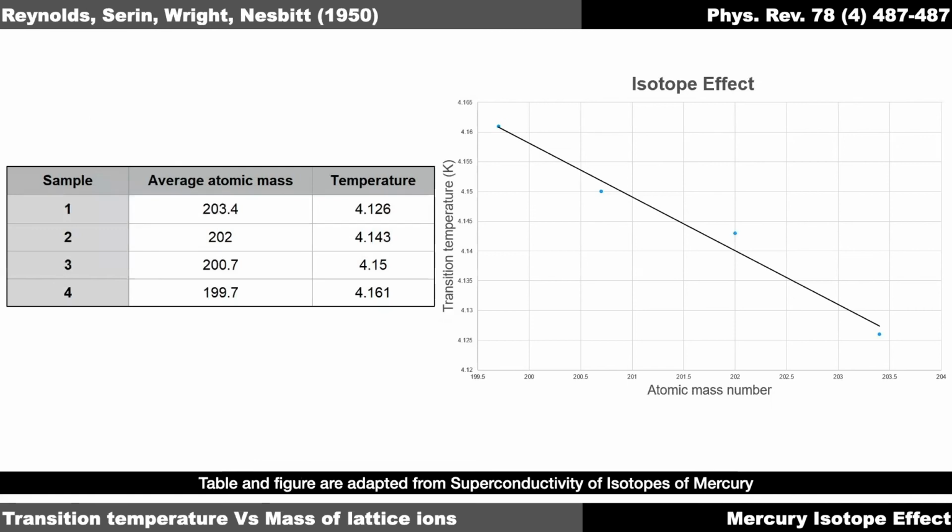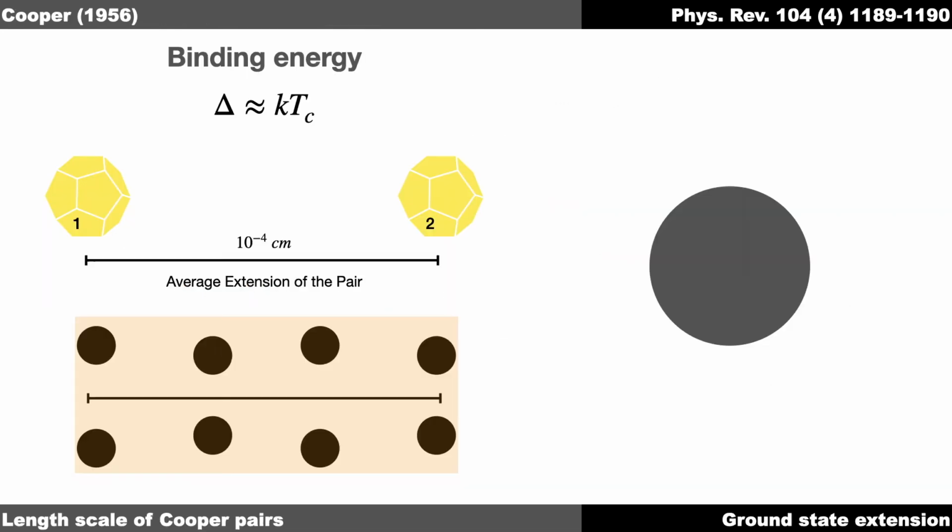And subsequently, these two publications are just 10 pages apart in the same journal, and it is shown that the transition temperature depends upon the mass of the lattice ions. And so you see that the lattice ions also contribute to the superconducting state. That's why these gentlemen proposed a theory of superconductivity which incorporated phonon lattice vibrations in some way or the other.